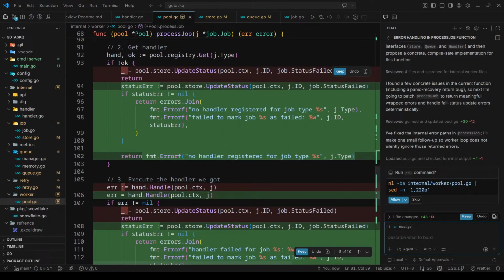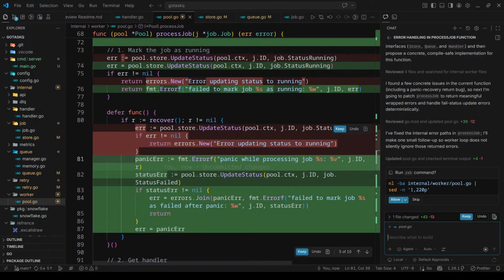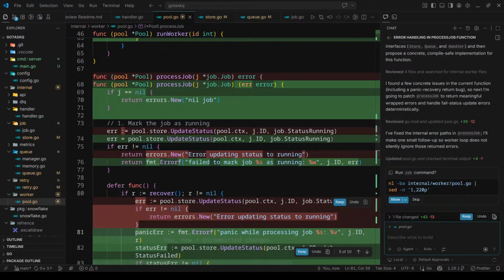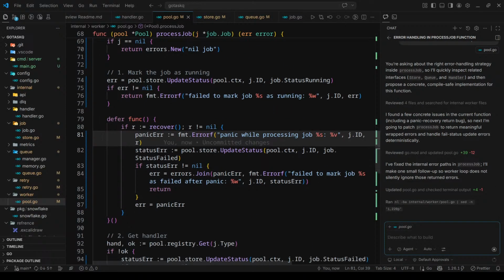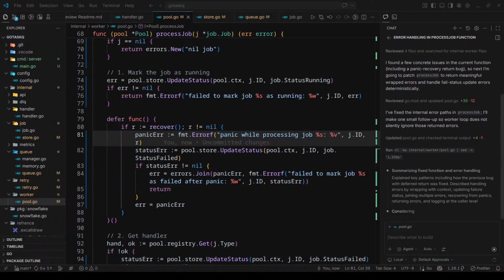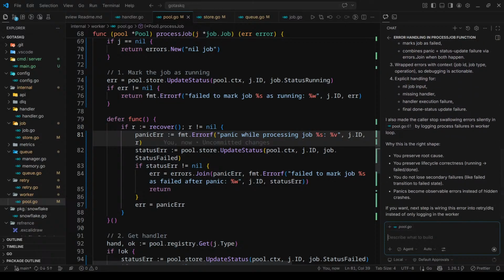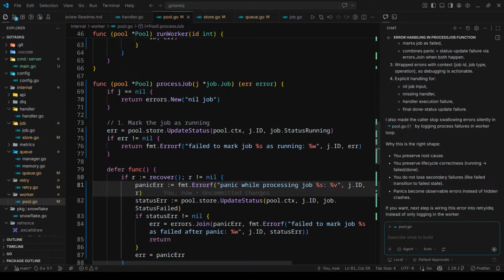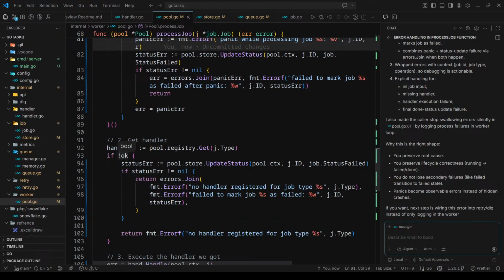Status error, no handler history for job. This is good. Okay, what it's doing is returning errors based on the condition, like panic error, status error. This is okay. Alright. Handler error. It will check if the handler is not okay, then it will check the status error.